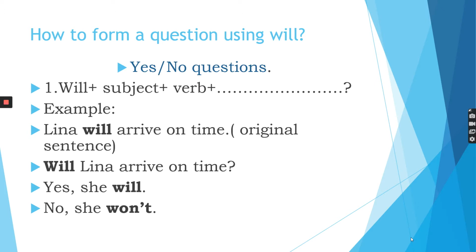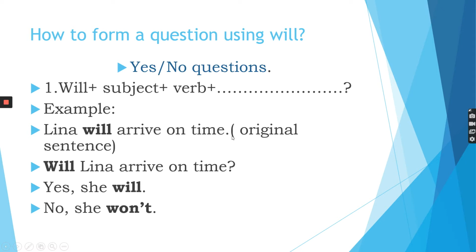The first way to form a question using will is the yes-no questions. We call them yes-no questions because the answer for these questions will be yes or no. The form of the question will be will plus subject plus verb plus the rest, and please don't forget the question mark. Example, Lena will arrive on time.